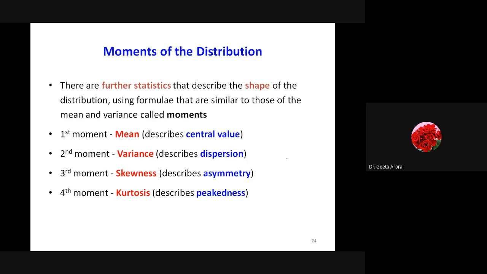Correct? So these are the things related to the moments, and how we are going to connect them with the shape of the data that we have framed as a graph, and the peakedness of the graph.